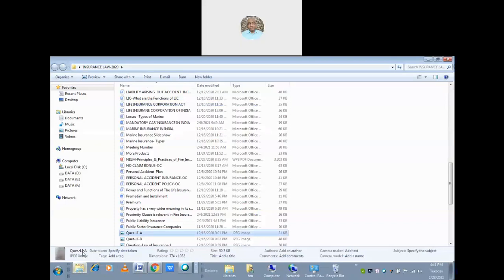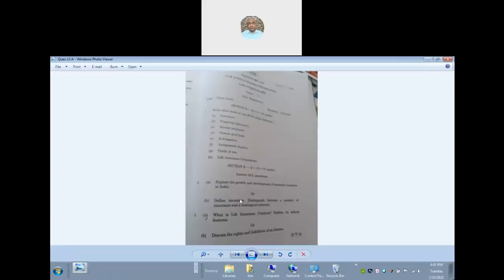Yes. The question paper is loading. It is not loading. Yes, it is now loaded.